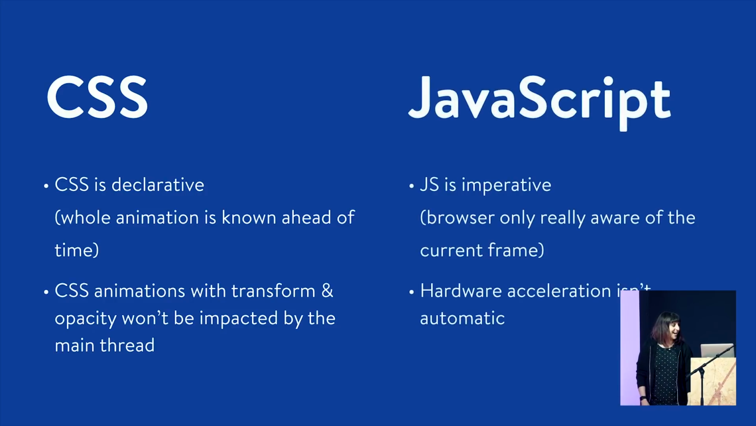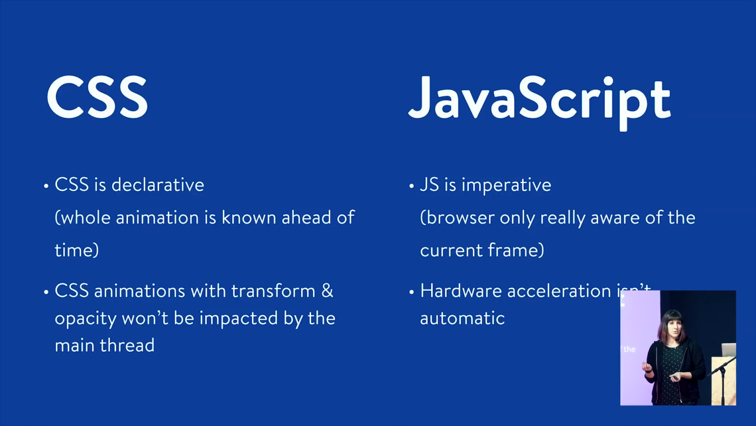JavaScript is more imperative, so the browser's really only aware of one frame at a time. If you remember back to SpaceCat, we told the browser how to change on every frame, and that's kind of all it knew. Add 4 pixels, add 4 pixels, add 4 pixels. It could be more complex, but that's essentially all it knows about.